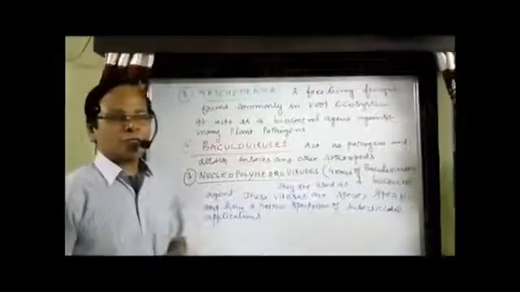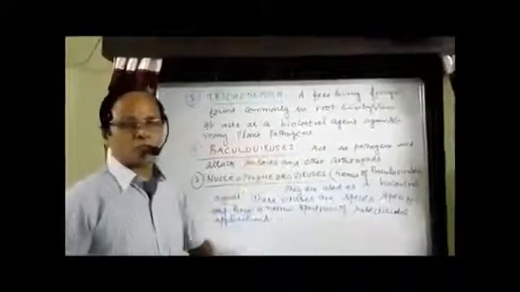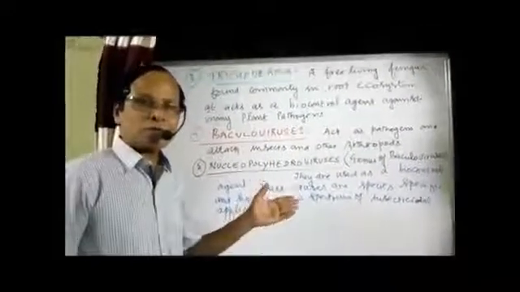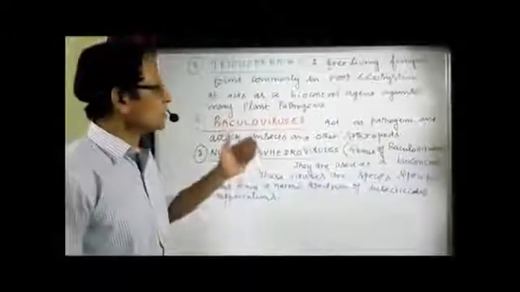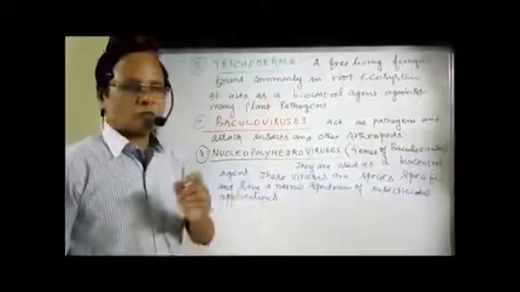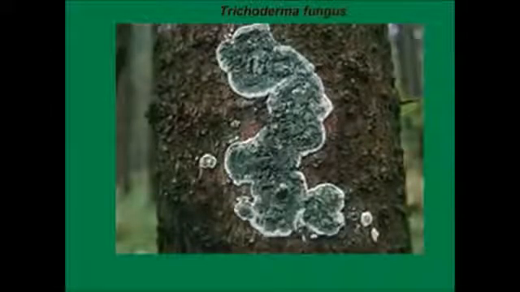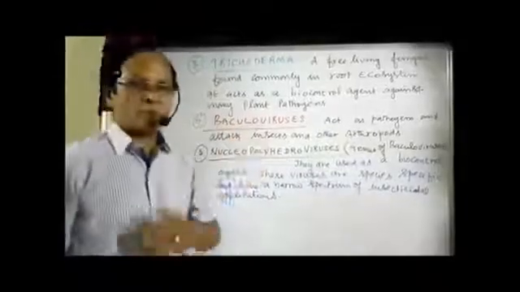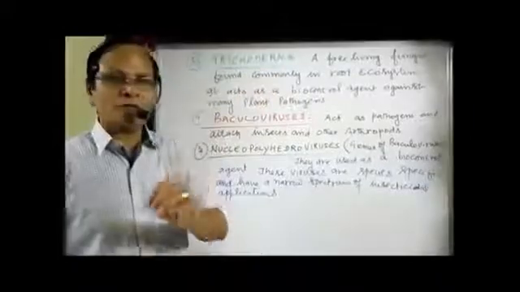The next biopesticide organism is Trichoderma. It's a free-living fungus, normally found in the root ecosystem. It is used as a biocontrol agent against many plant pathogens, the ones which cause disease to the plants. So many plant pathogens are destroyed with the help of Trichoderma, a free-living fungus.